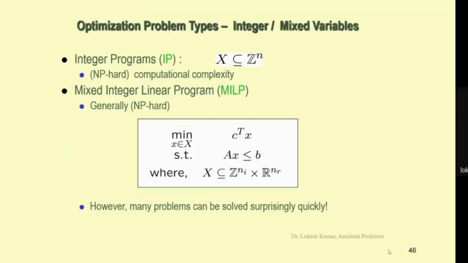In the integer or the mixed integer programming problem, we have this form: in the mixed integer linear programming, we have to minimize this objective function subject to constraints, where x belongs to the feasible solution space.